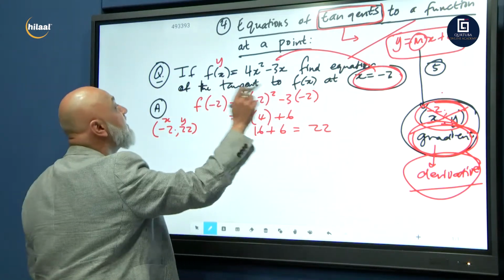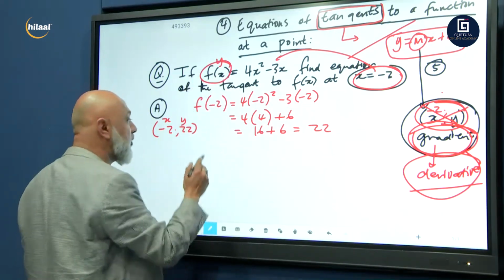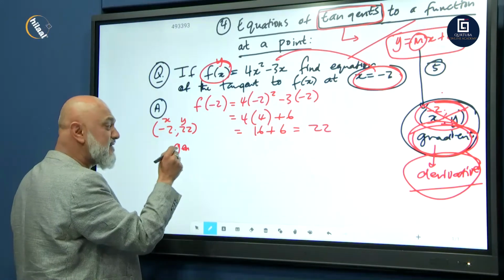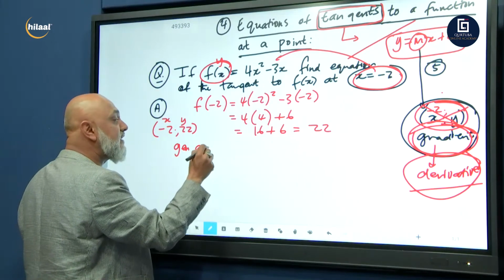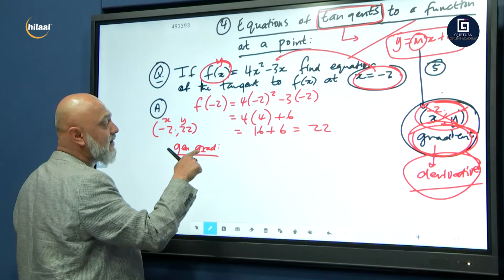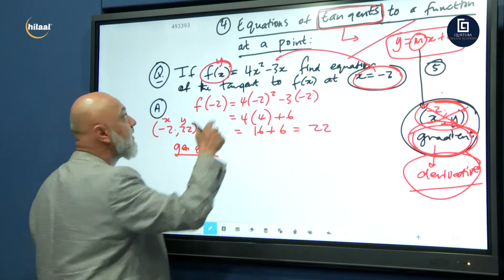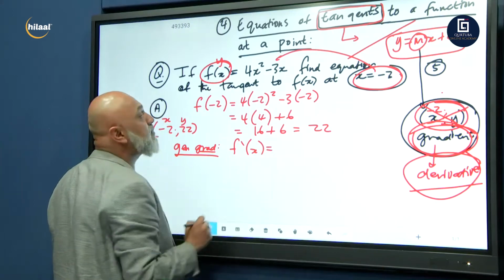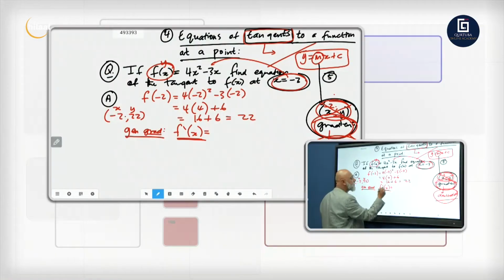So we're first going to find the derivative of f, our general gradient. Watch here. You can write this in your exam in pencil on the side. Put there, general gradient. It's the derivative, so f dash x. Remember, we are using the derivative. Now we are applying the power rule. So let's apply the power rule.